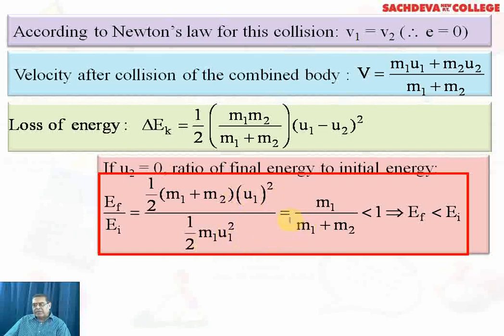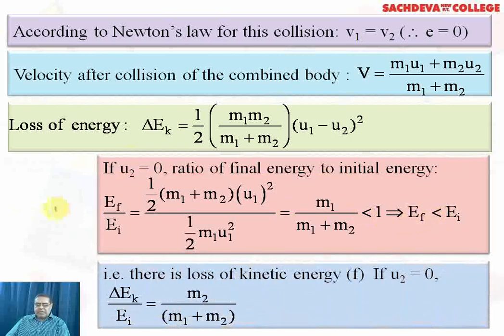If we simplify the result, half will cancel off and u1 square will also cancel off, and we will get m1 over (m1 plus m2), which should be less than 1, equivalent to the final energy being less than the initial energy.